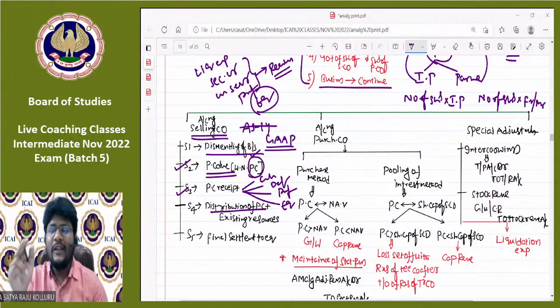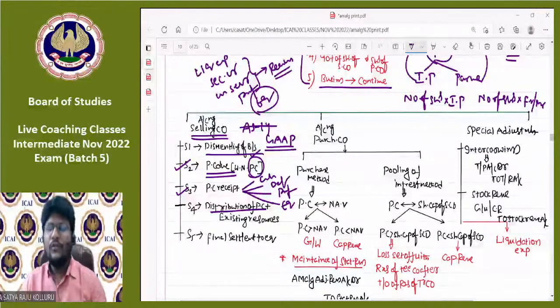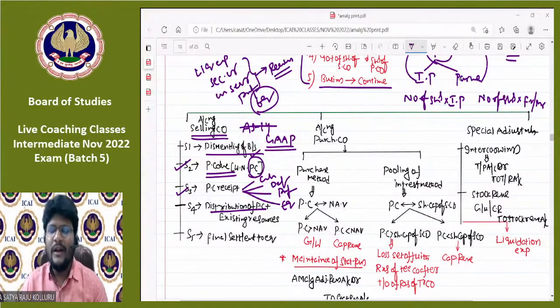Then after transferring realization profit or loss to the equity shareholders account, you need to check what remaining resources are available with the liquidator. Such remaining resources you can simply distribute among the equity shareholders. Then automatically such resources account gets closed, as well as the equity shareholders account, which is known as step number 5, the final settlement to the equity shareholders. These are the 5 steps you need to remember while providing accounting treatment in the books of the selling company.